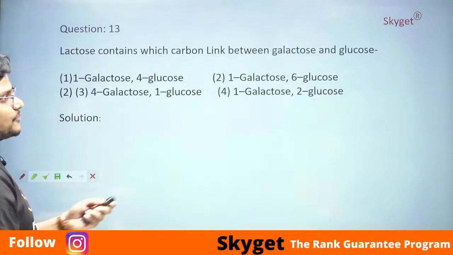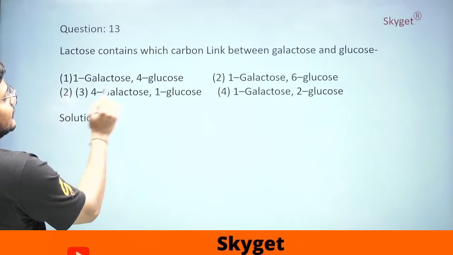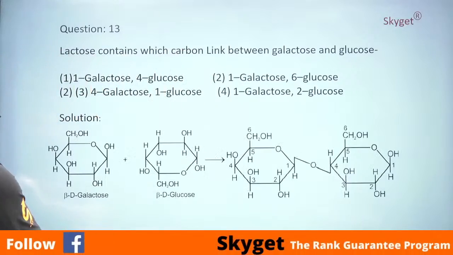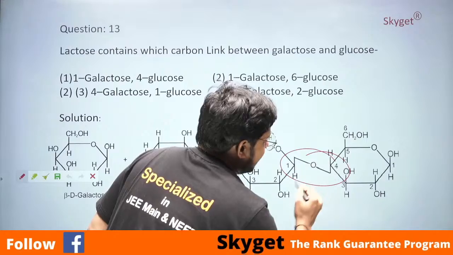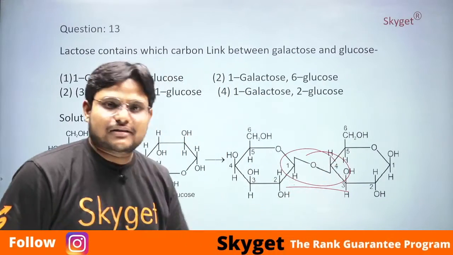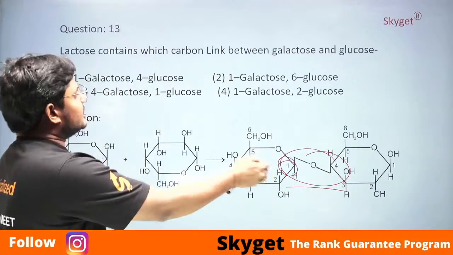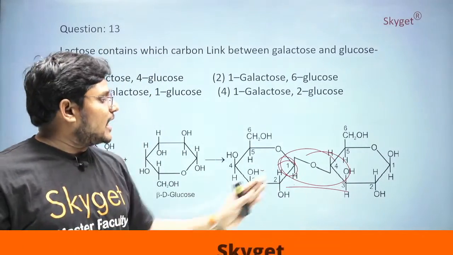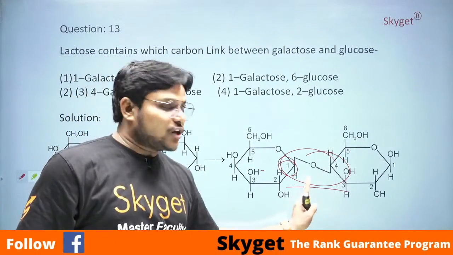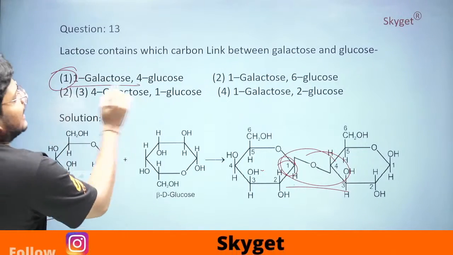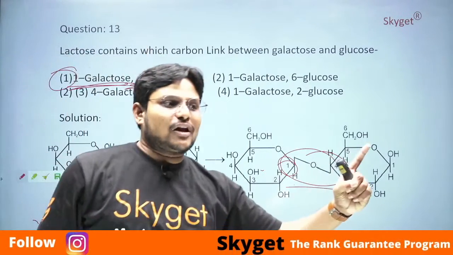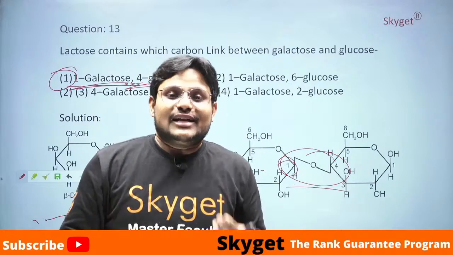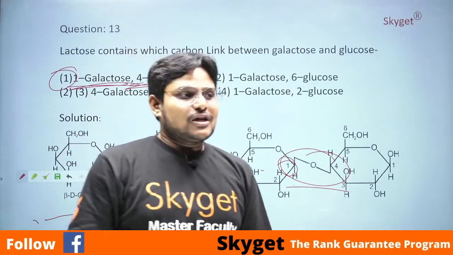Glycosidic linkage. If you see here, the galactose and 4-glucose will attach and you will get lactose here. If you observe here, what is happening here? It is called glycoside linkage. If you observe here, first position of this galactose and the fourth position of glucose are getting linked with a glycoside linkage, and you are getting the option as 1 here. Why? Because first galactose and 4 glucose. The first position of galactose and the fourth position of glucose are forming the bond here, friends. Small things you may confuse.